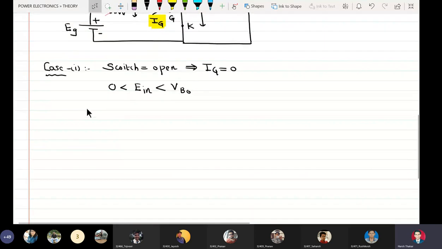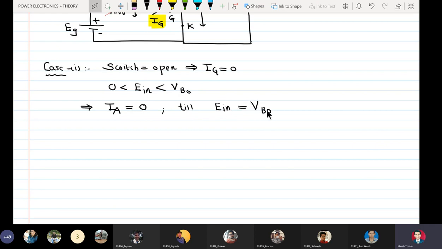In this case, the analysis is that IA will be equal to 0 till EIN equals VBO.